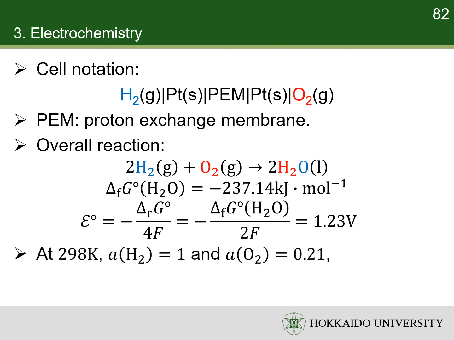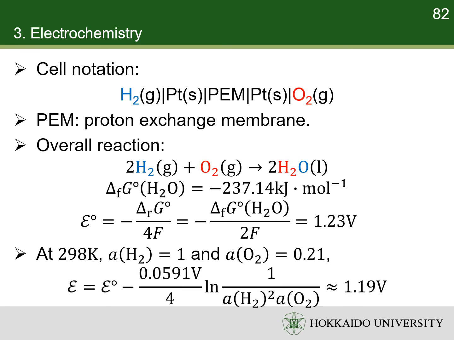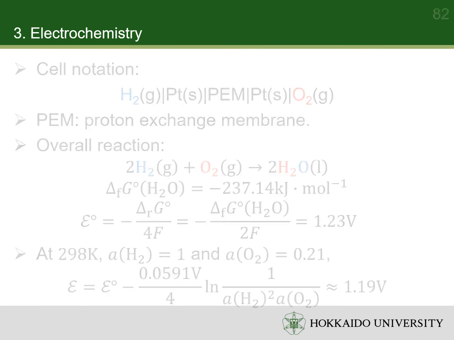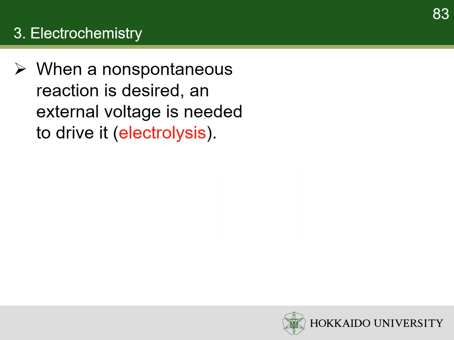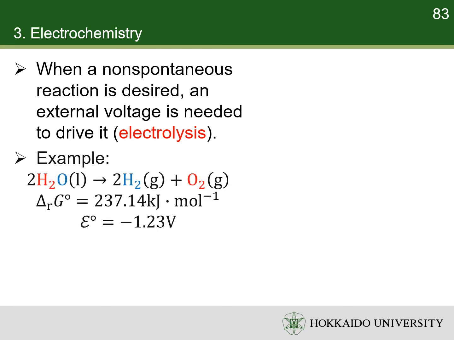When air at 1 atm is used, the electromotive force can be calculated using the Nernst equation for it. When a non-spontaneous reaction is desired, an external electromotive force is needed to drive it. Such process is called electrolysis. For example, the decomposition of water is non-spontaneous.